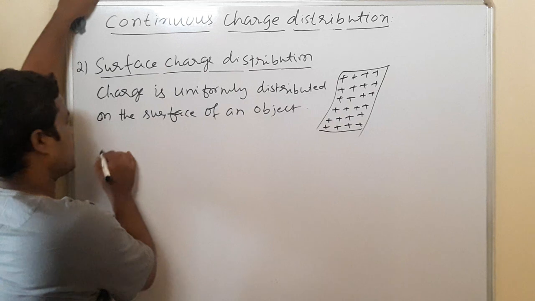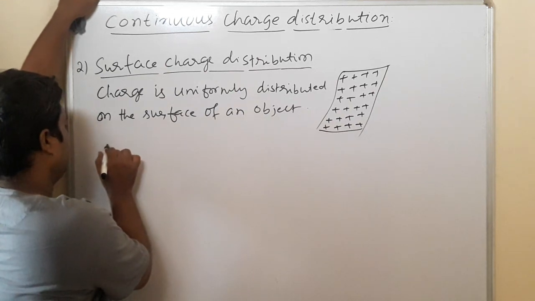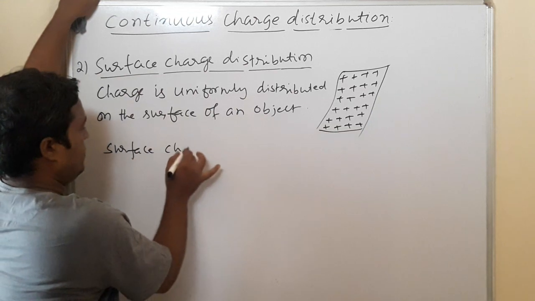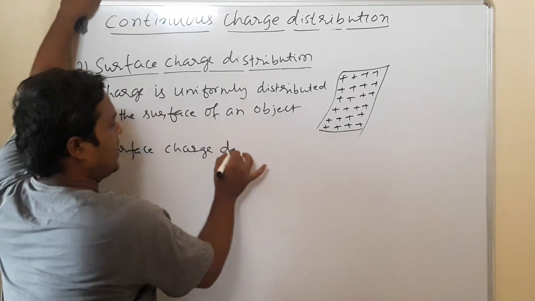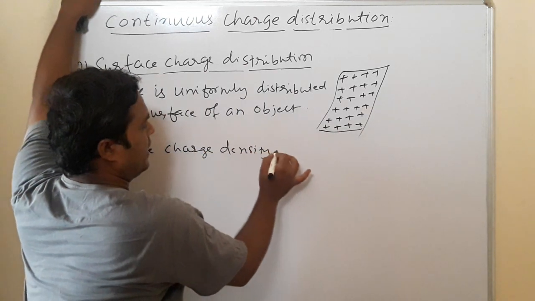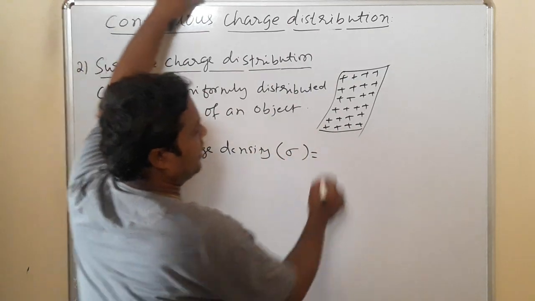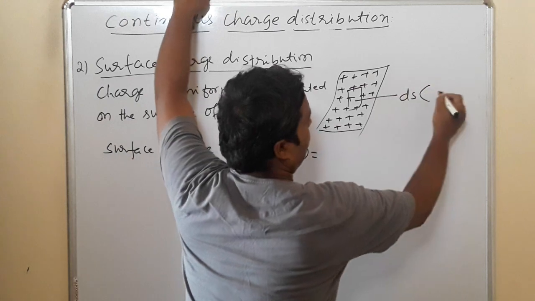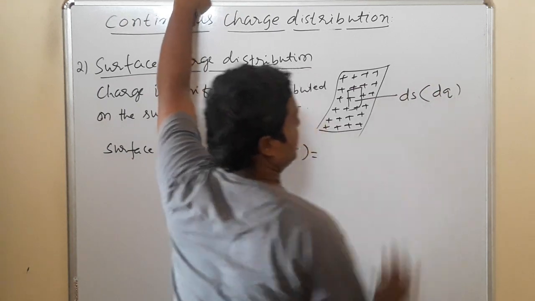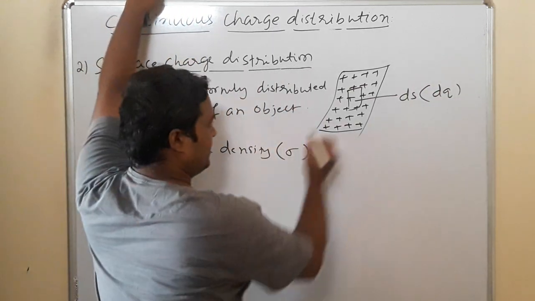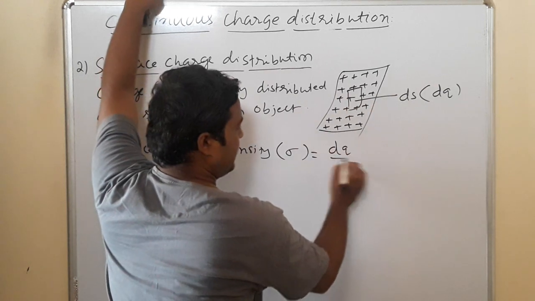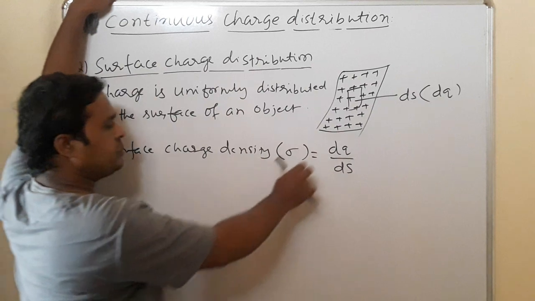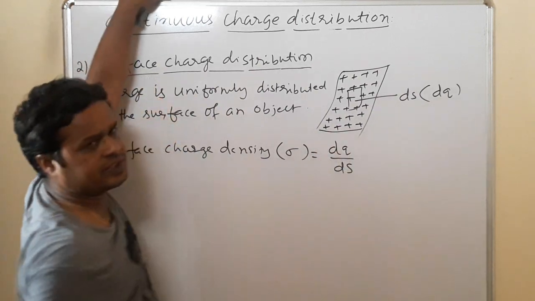For surface charge distribution, we define a quantity sigma, which is called surface charge density. Here, if we have a small area dS and the charge present is dq, then sigma is defined as dq by dS. That means charge per unit surface area.